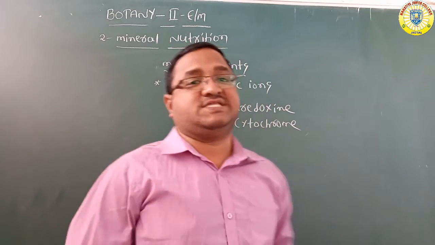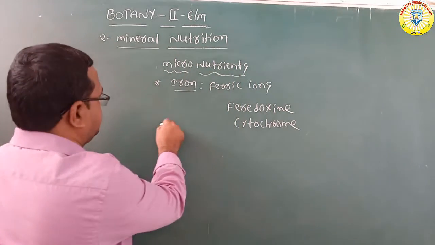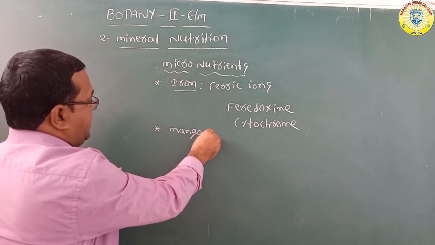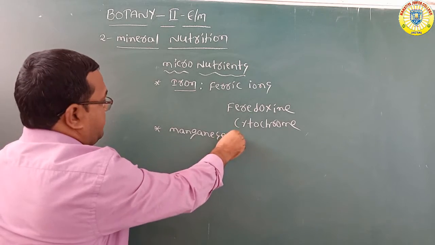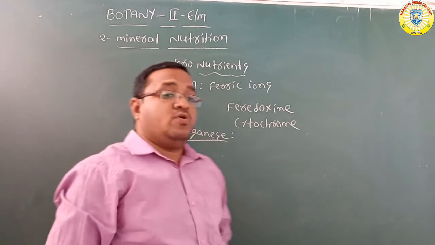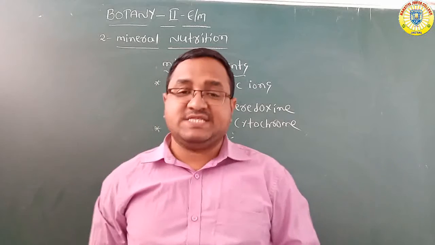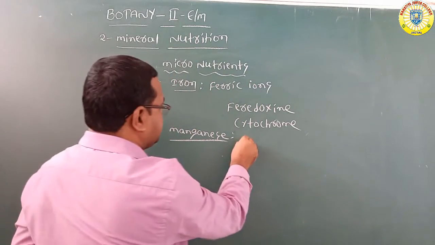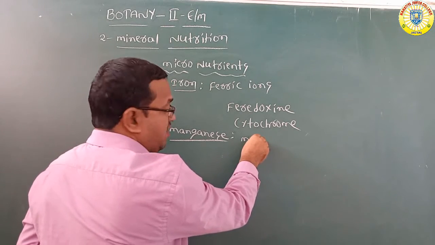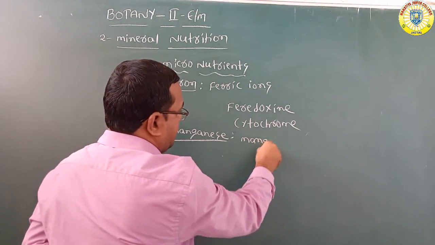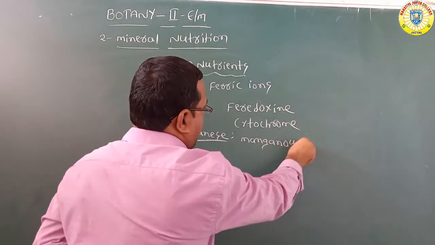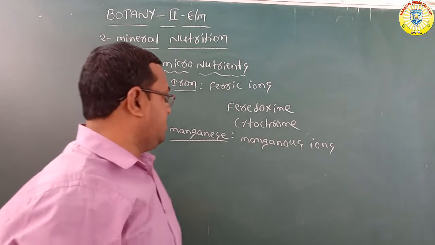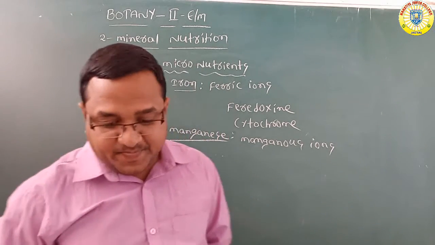Next, manganese. And what about manganese? Plants absorb manganese from the soil in the form of manganese ions.